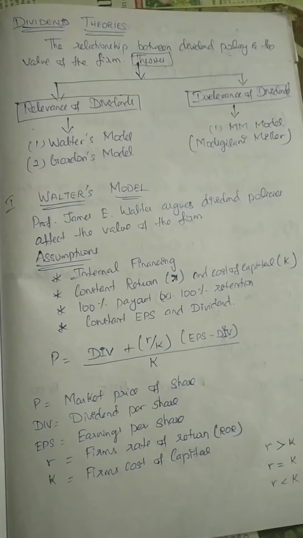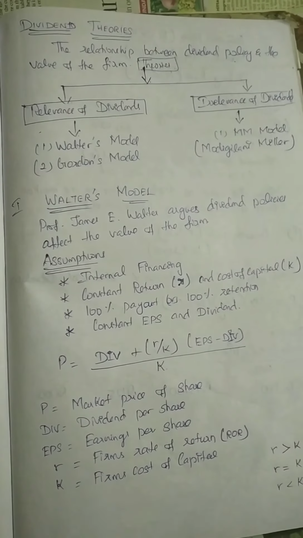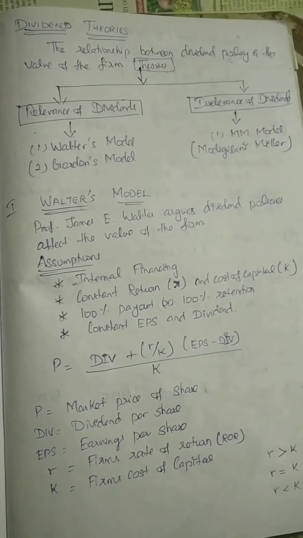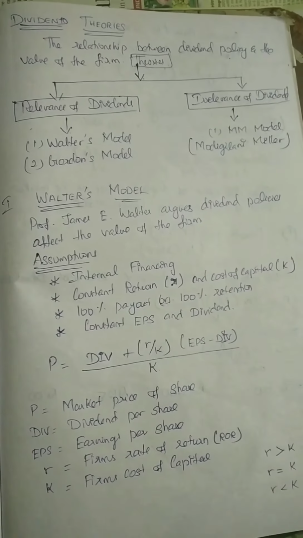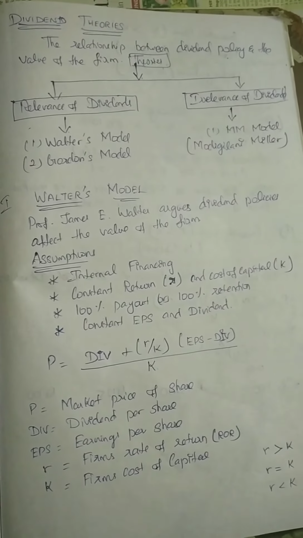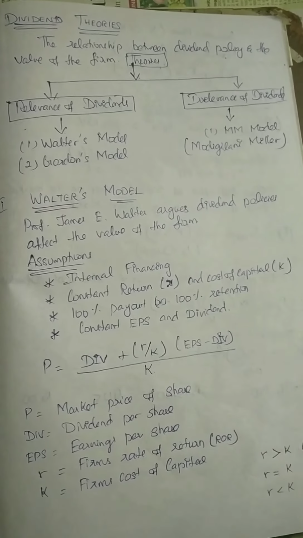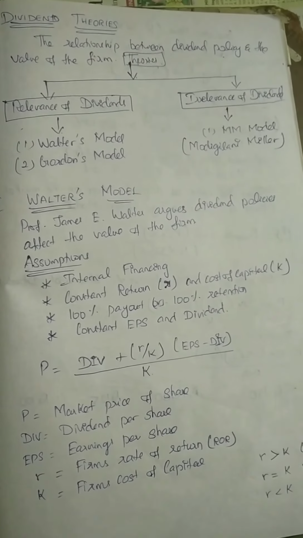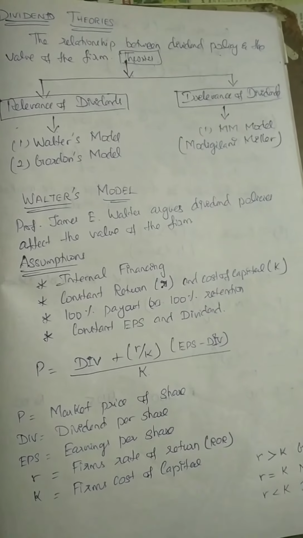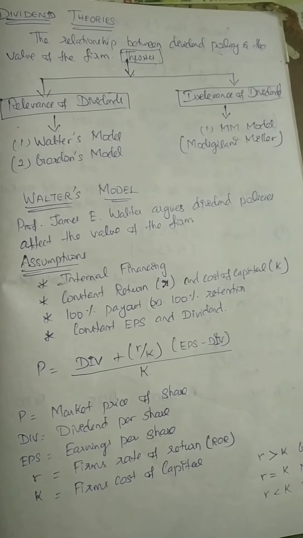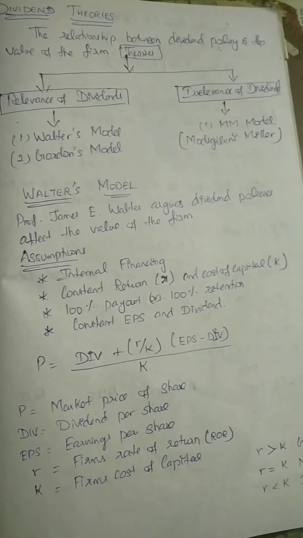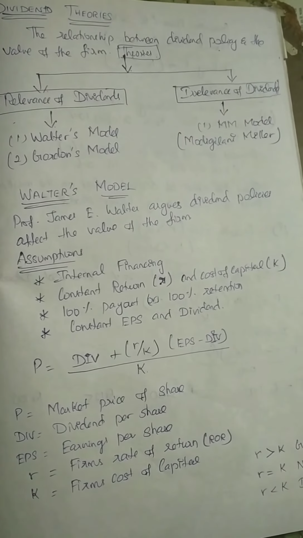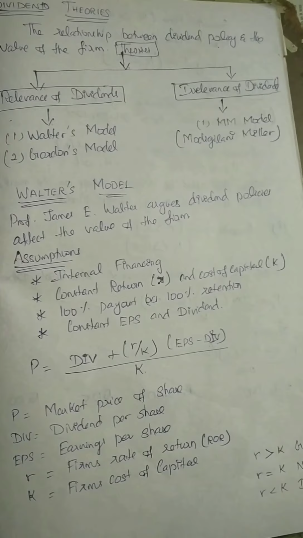Now we are going to see the Walter model. According to Professor James E. Walter, he argues that dividend policies affect the value of the firm. And he has also laid out certain assumptions: internal financing, constant return R and cost of capital K, 100% payout or 100% retention, constant EPS, and dividend.